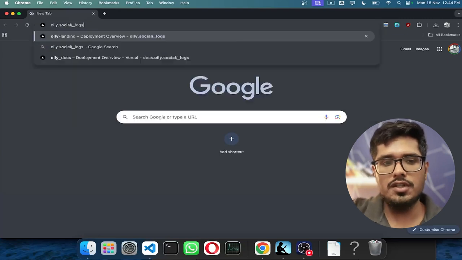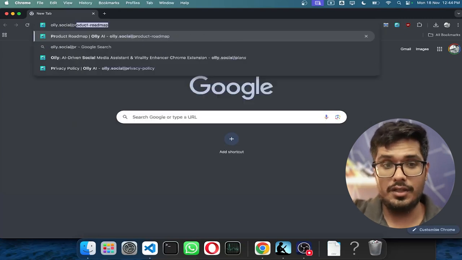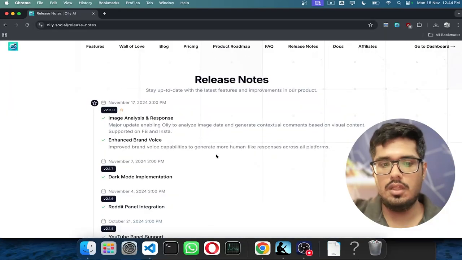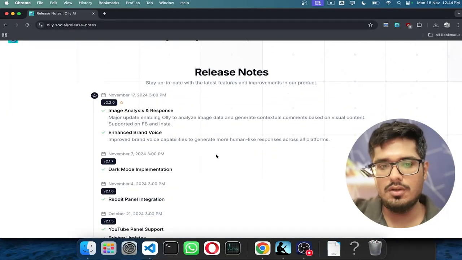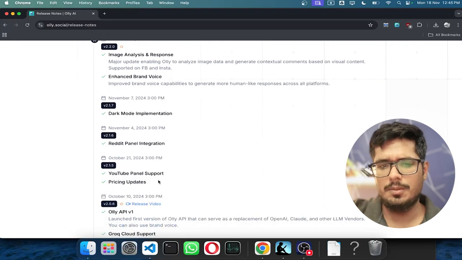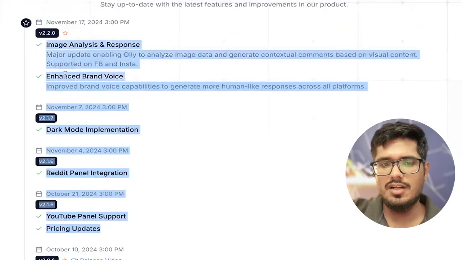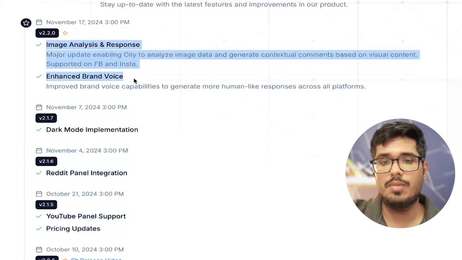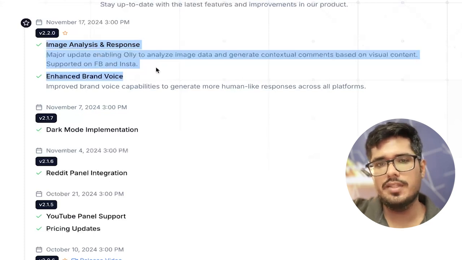So in order to firstly keep up to date with all the updates of Olly, I'd recommend heading to release notes. Here, even if I don't have a video on top of this yet, you will be able to find all the updates. And obviously the major updates that I want to cover over this video are the YouTube panel integration, the Reddit panel integration, the dark mode implementation, image analysis and response, and brand voice. So both of these updates are yet to be approved by Chrome, but so far we've already shipped it from our end and you should have these updates with you over the next few days.